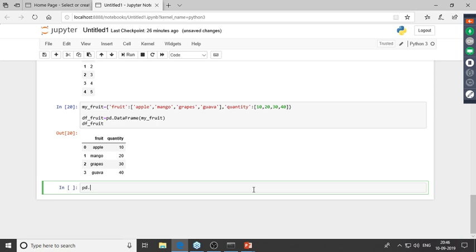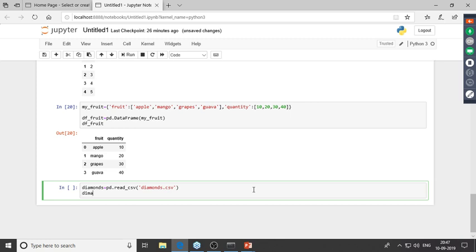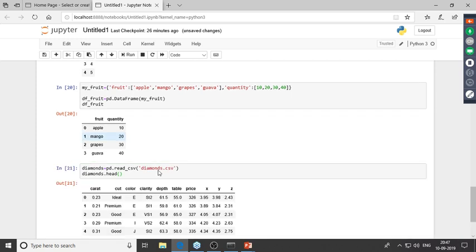So to load a dataset, we'd have to type pd.read_csv. And I'll give in the name of the file. So the name of the file is diamonds.csv, and I'll store this in diamonds. Now let me have a glance at the head of this, diamonds.head. So we've got a dataset right over here.